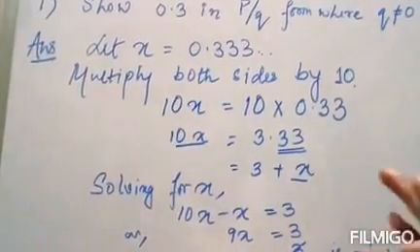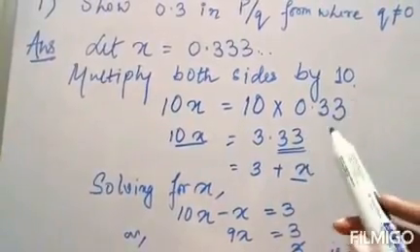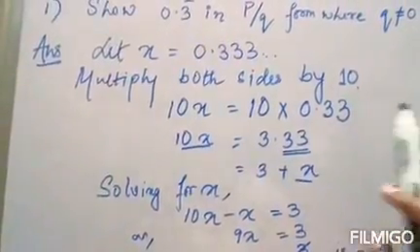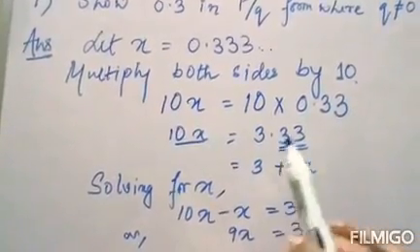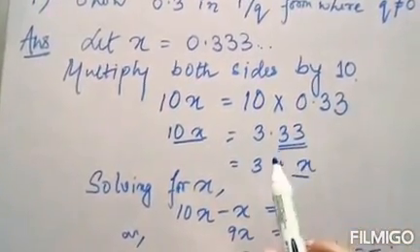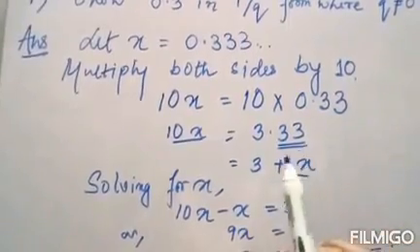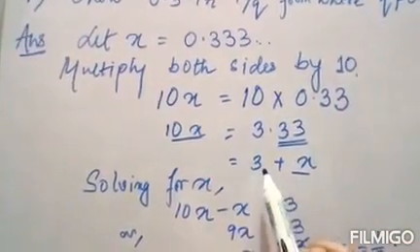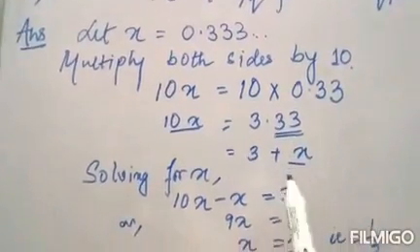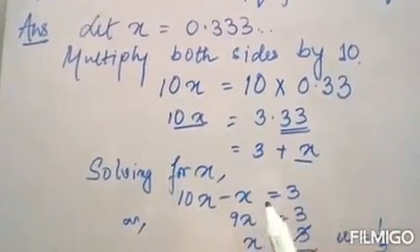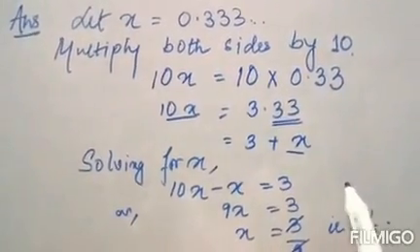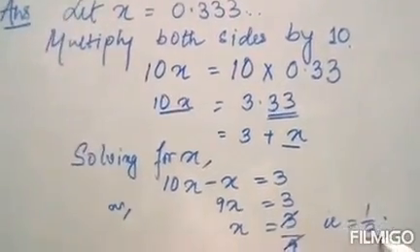Now we will remove the x part from the number and keep the whole number, and then we will solve for x. After solving, we will see that it comes to the fraction 1 by 3.